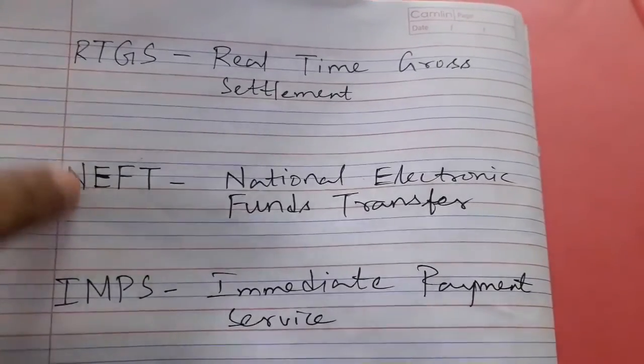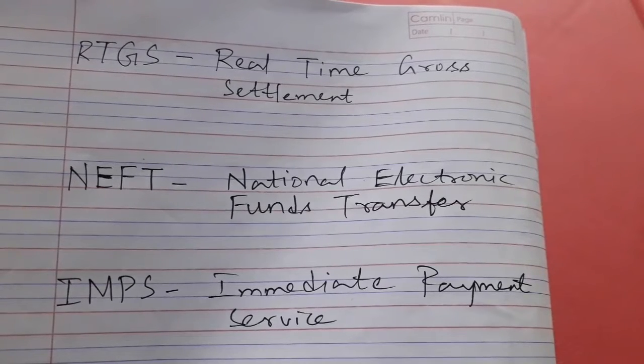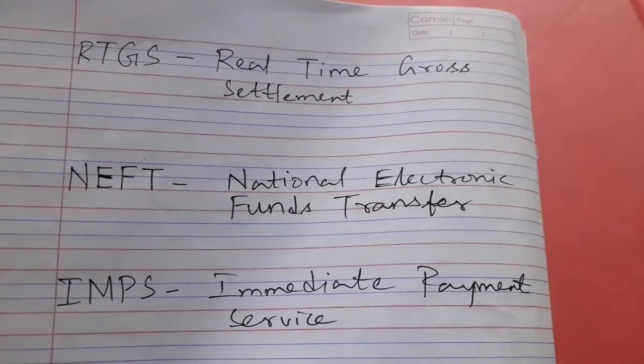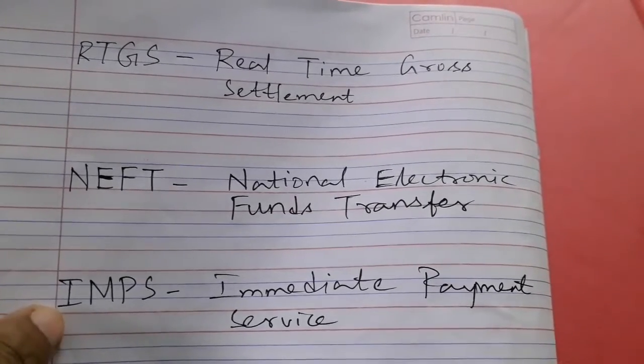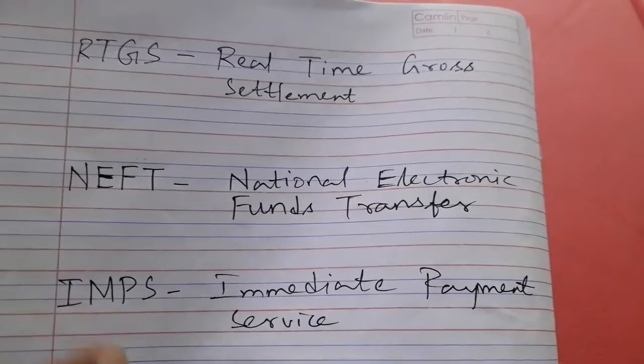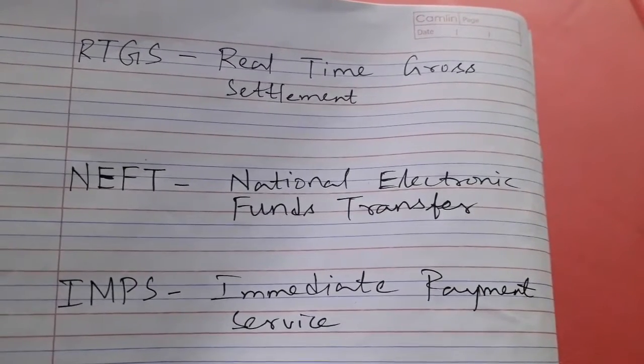If you try to send the first two offline, you have to visit the bank, fill the RTGS challan, and then you can transfer through the bank. So now you see how to fill the challan of RTGS and NEFT.